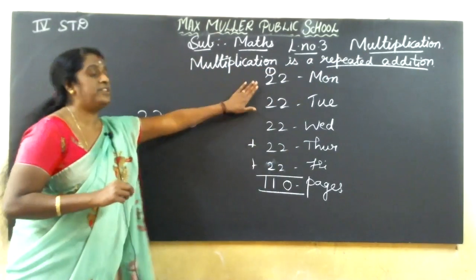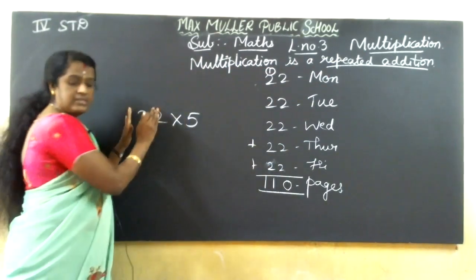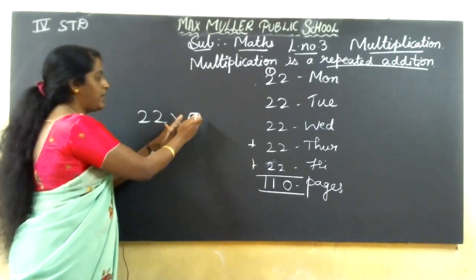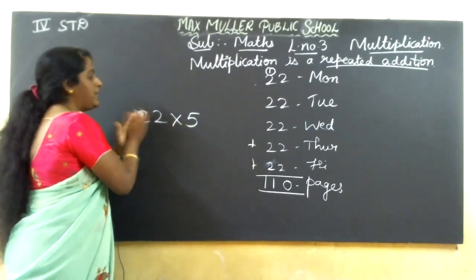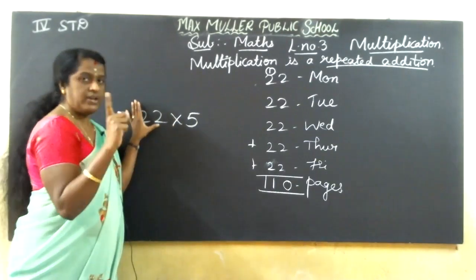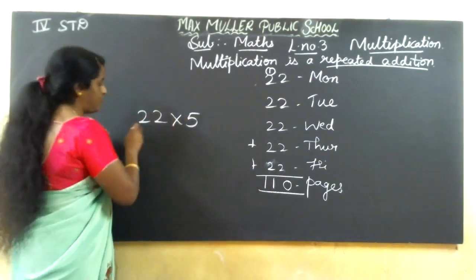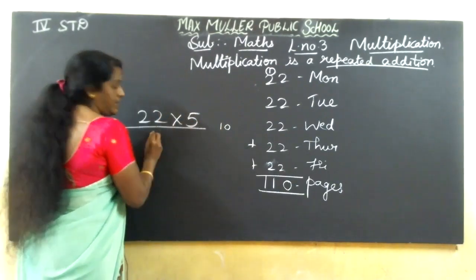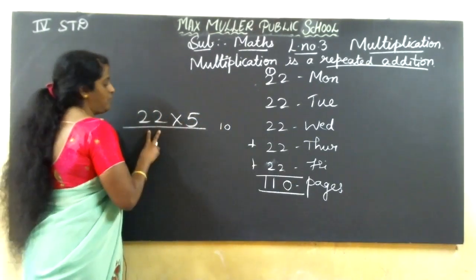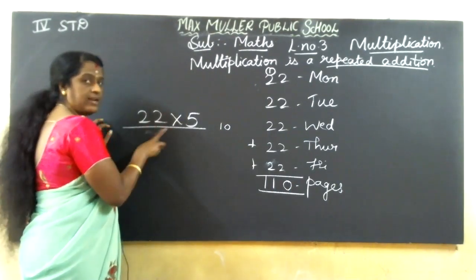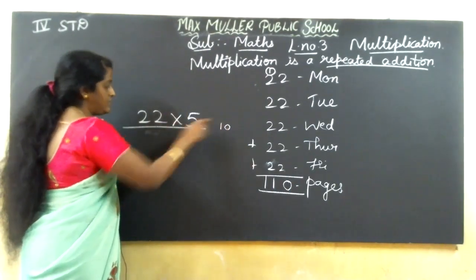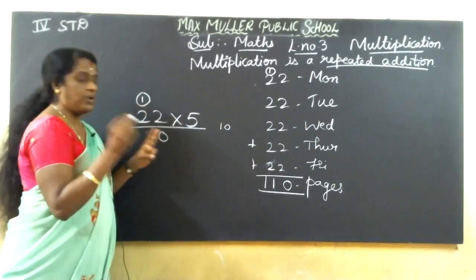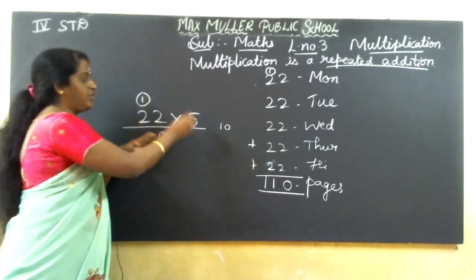Here, 22 pages I have written. This is the multiplicand, and this is the multiplier. We'll multiply by 5. 22 pages one day, for 5 days, how much? So what should we do? 5 2s are 10. You should not write 10 directly here. If 2 digits come, you should not write both. If 1 digit comes, you can write it directly. 5 2s are 10 means 0 here, 1 carry here, like in addition.